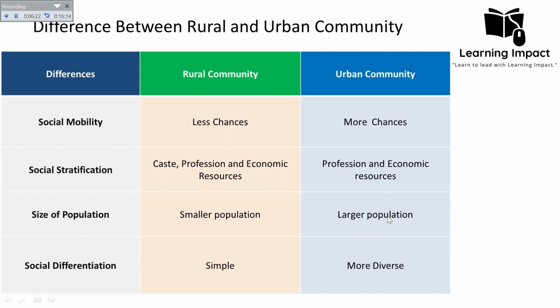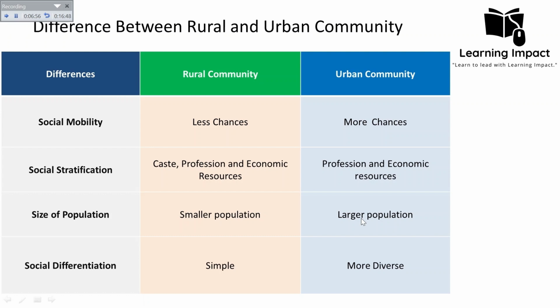For example, if we take the statistics in the case of Pakistani society, in 2020, the rural population was approximately 62.5% of the total population, according to the World Bank. And in the same year, 2020, the urban population was about 37.5% of the total population. So we can say that the population density in 2020 was 256 people per square kilometer in urban areas, but 152 people per square kilometer in rural areas.